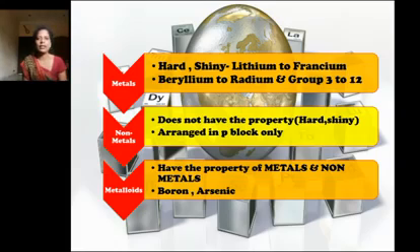The non-metals do not have the properties of metals, that is, they are not hard and shiny, and they are arranged in the P block only. Metalloids have properties of both metals and non-metals. Examples of metalloids are boron and arsenic.